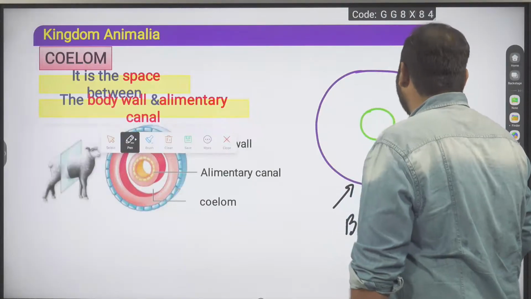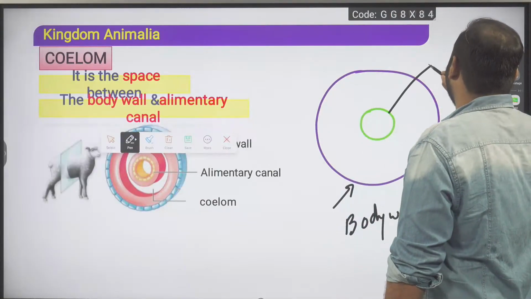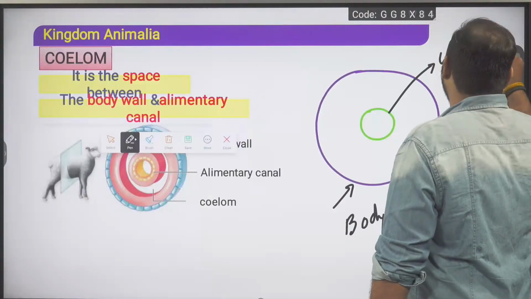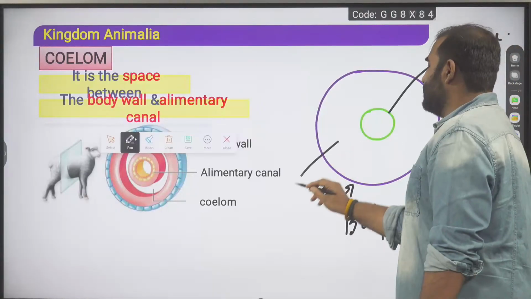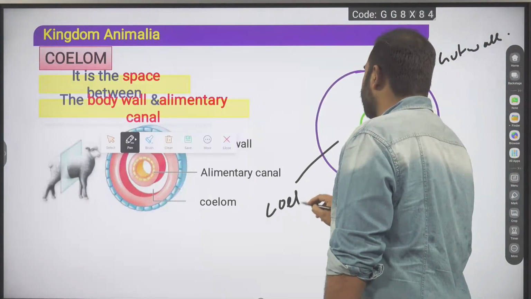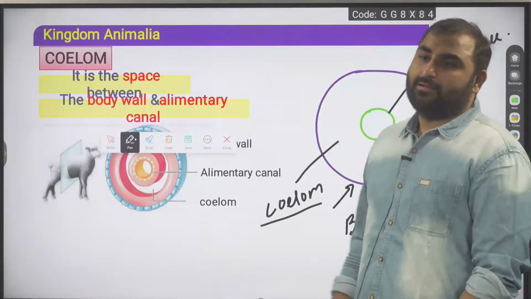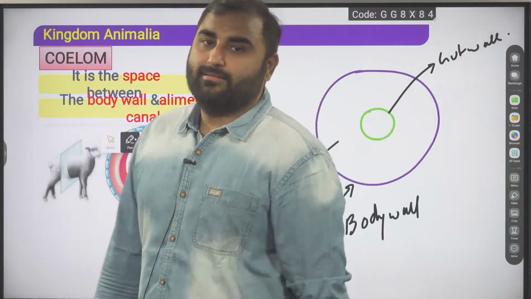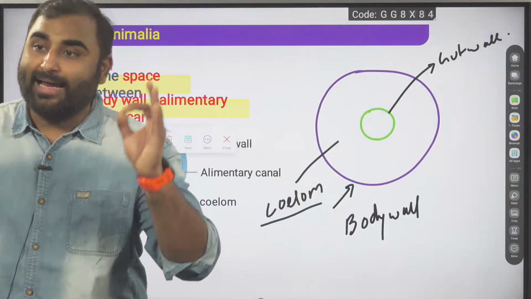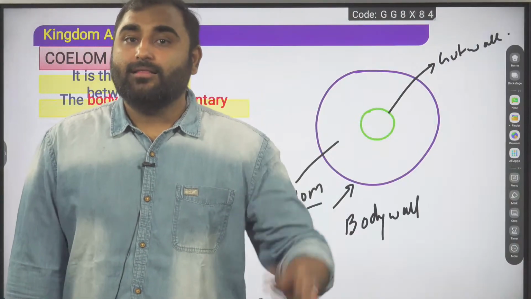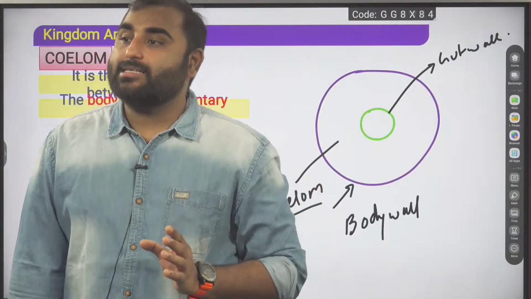Okay, and this will be your gut wall. And whatever cavity you see here, this will be your coelom. But something is missing here. The coelom should also be lined by what, guys?